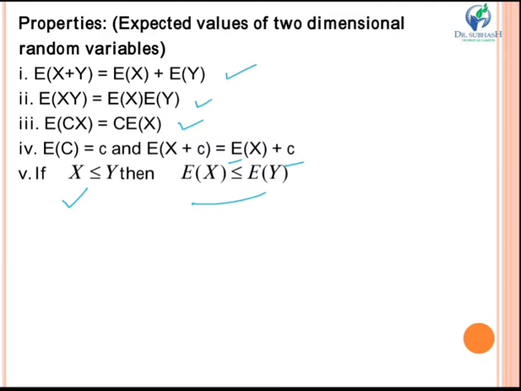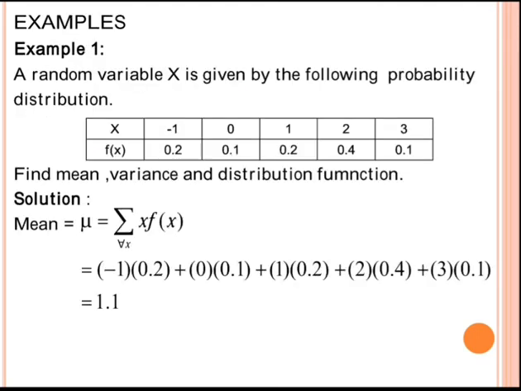So till here we have just seen the formulas, and now we will discuss some examples based on these formulas to get a better idea of them. The first example is: a random variable x is given by the following probability distribution. See, what you are given is x and f of x.